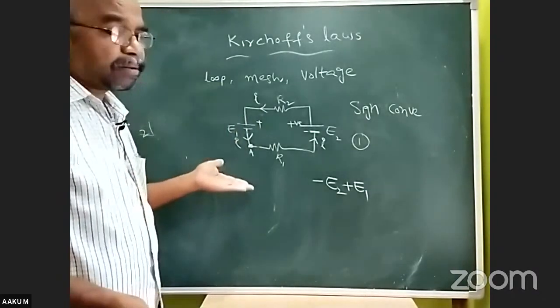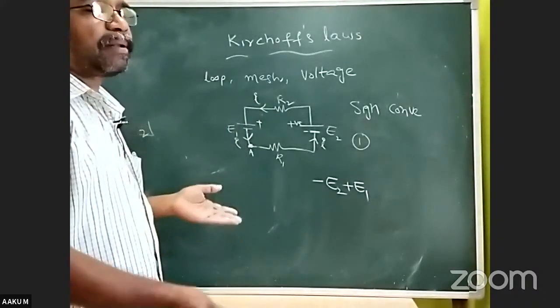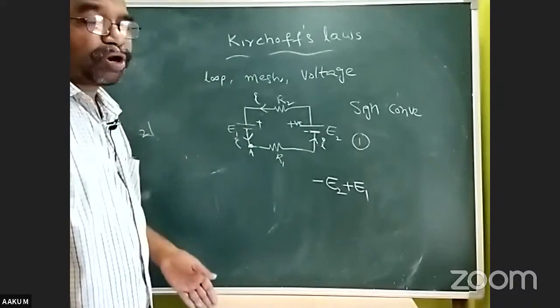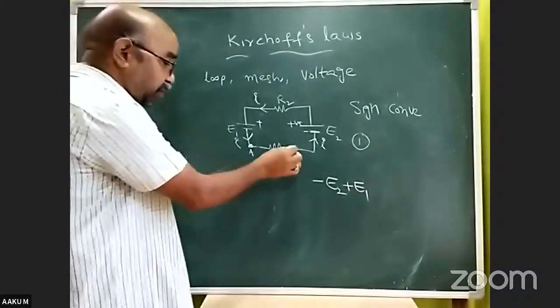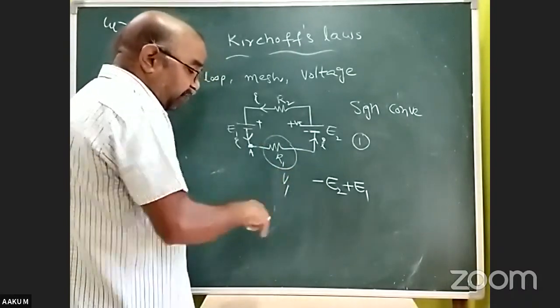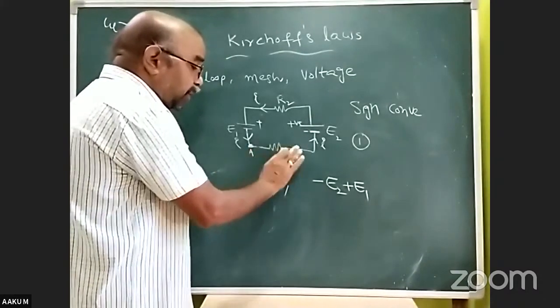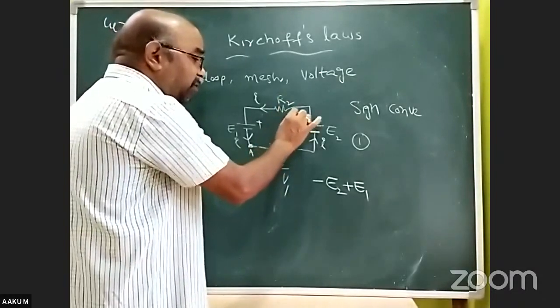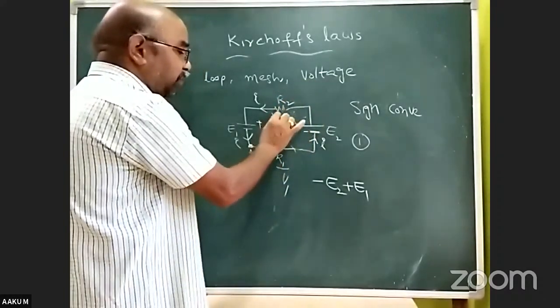Wherever there is a resistance, to drive the current through the resistance, there will be some potential drop. Here some potential drop is there, let us say V1. Here another resistance, here potential drop will be there, that is V2.